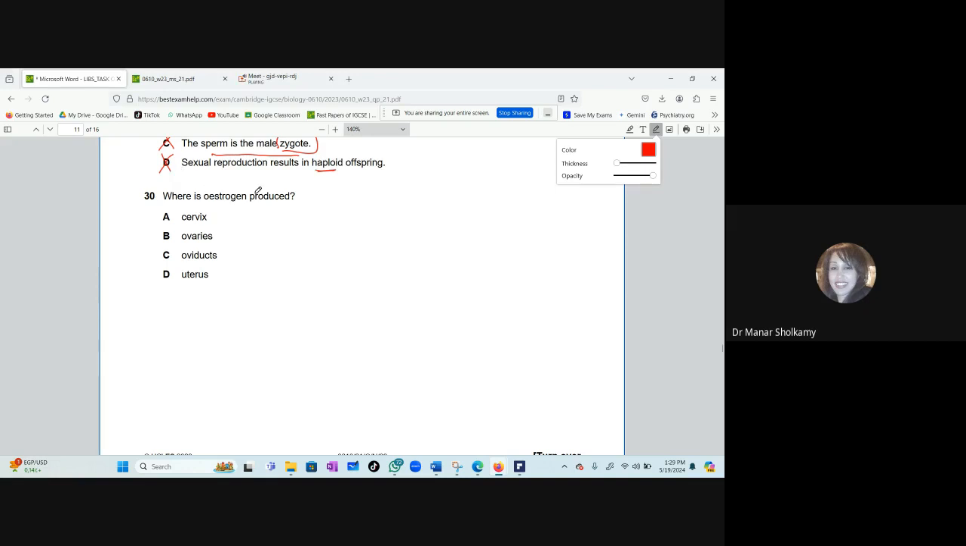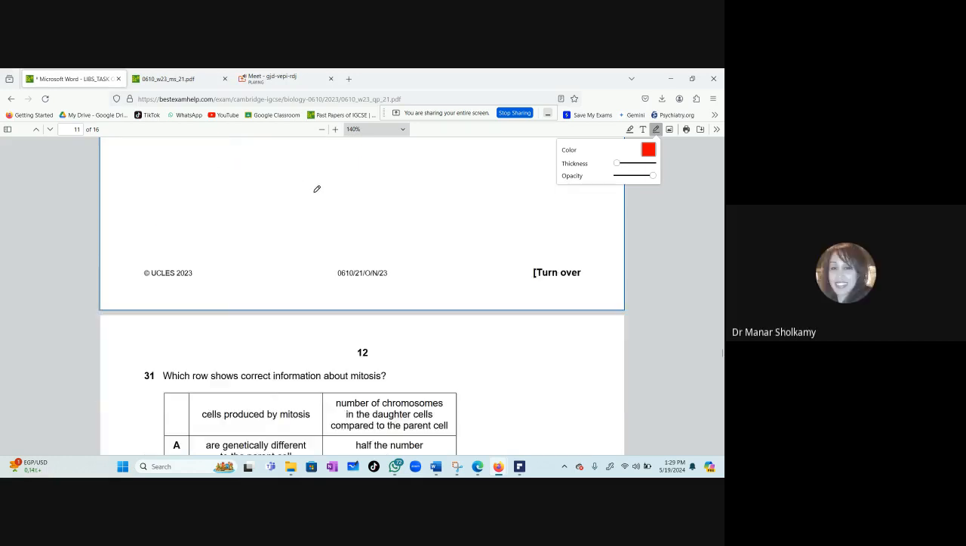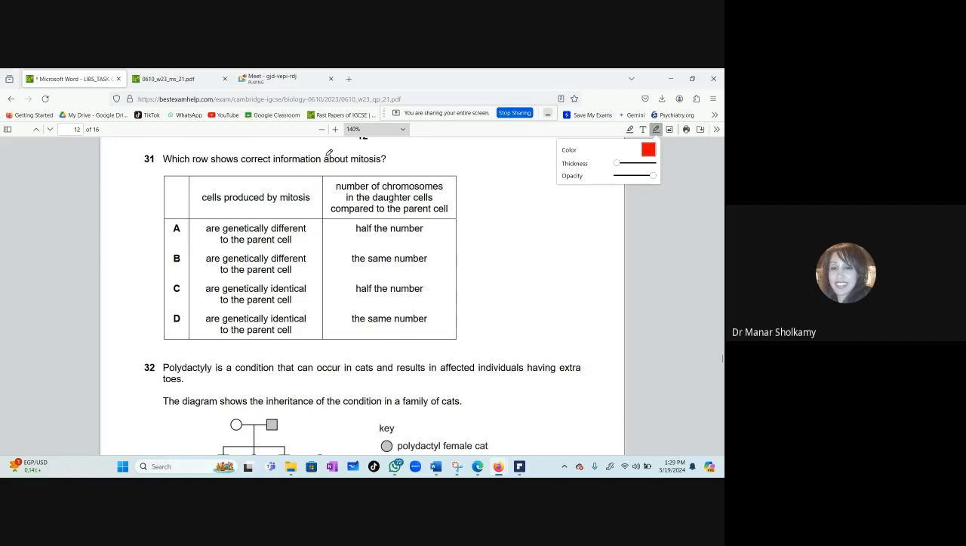Where is oxygen produced? B. Yes, ovaries. Okay. Which row shows correct information about mitosis? Cells produced by mitosis are genetically different. Is A correct? Will I even continue?